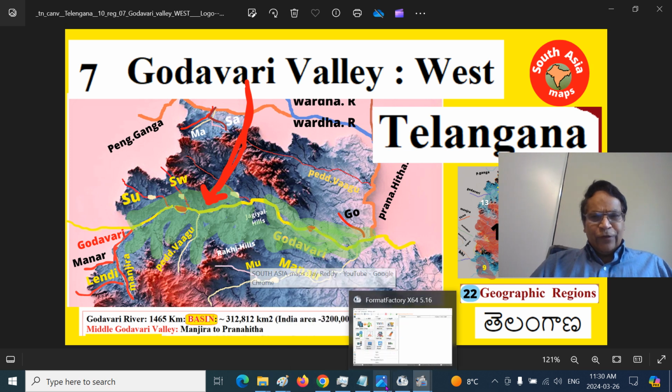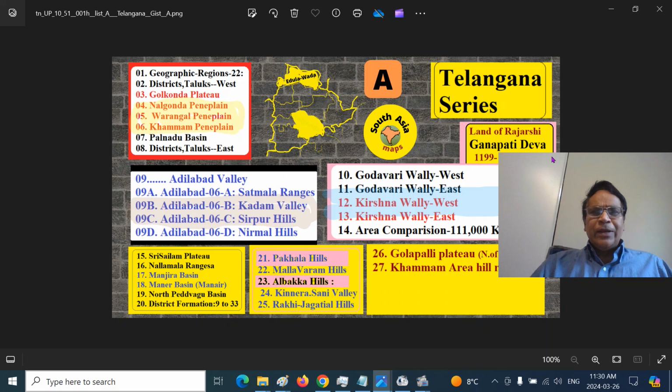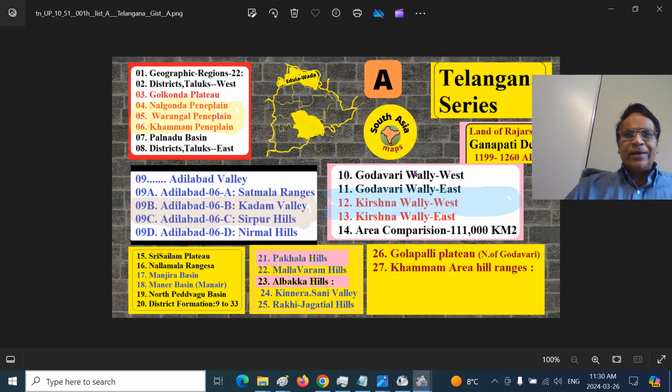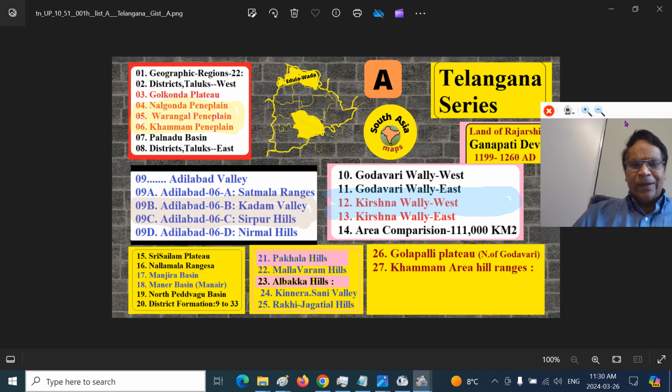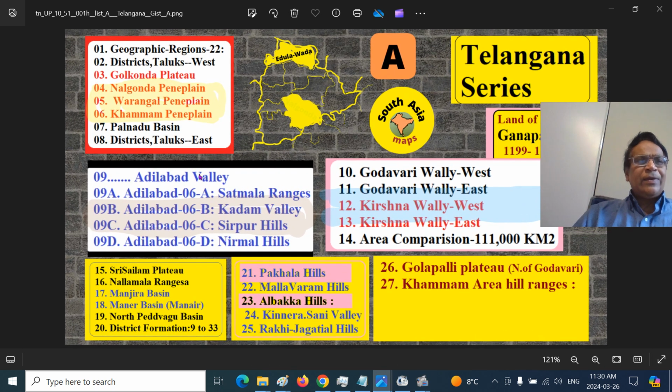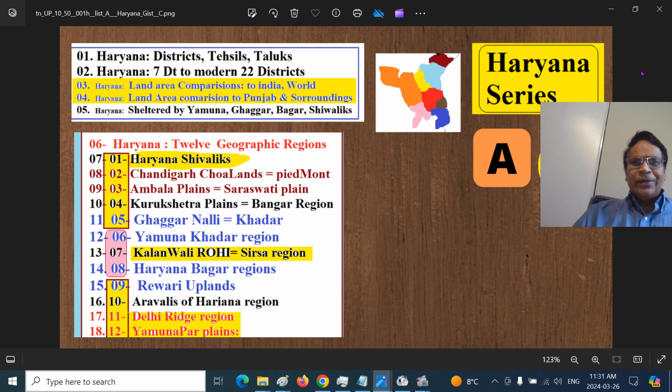If you are new to my presentations, this is the Telangana series, the land of Rajarshi Ganapati Deva, the Kakatiya emperor who passed away around 1260. Today we are in part 10 of this series, the Godavari Valley region. There is a typo here, I will correct later. Godavari Valley region west.